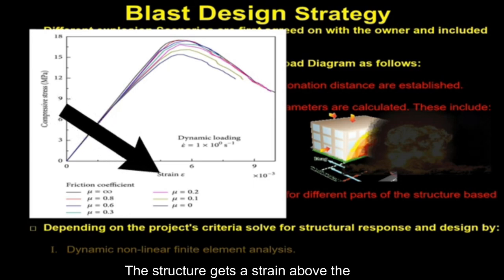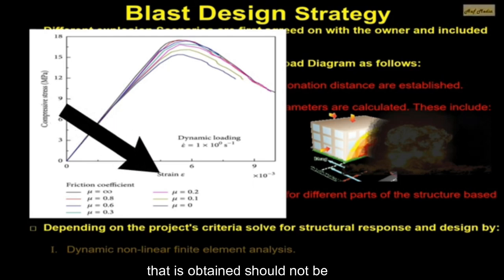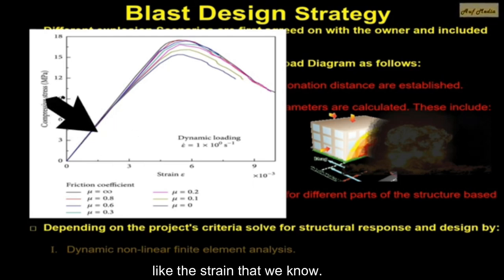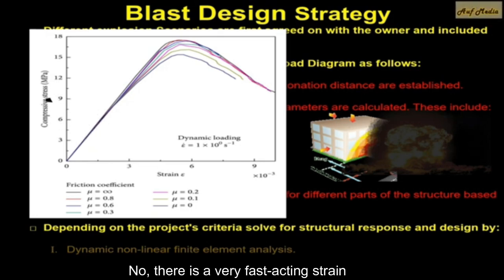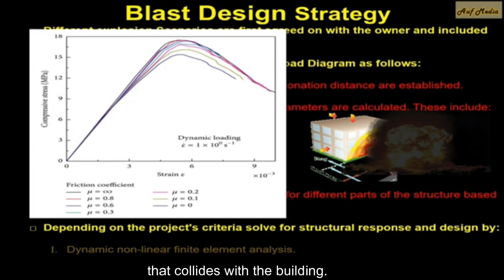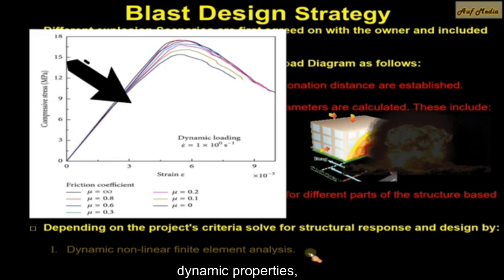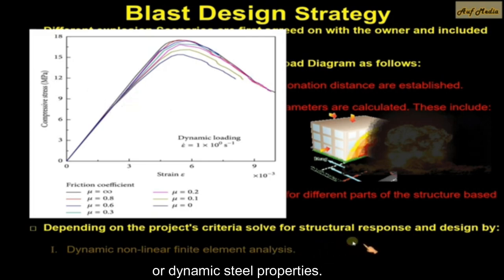The strain obtained should not be like the strain we know from static loading. No, there is a very fast-acting strain as a result of the explosion colliding with the building. So there is another type of parameters called dynamic concrete properties or dynamic steel properties. We will see them in detail later.